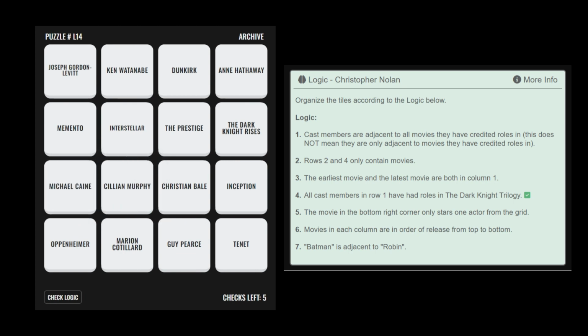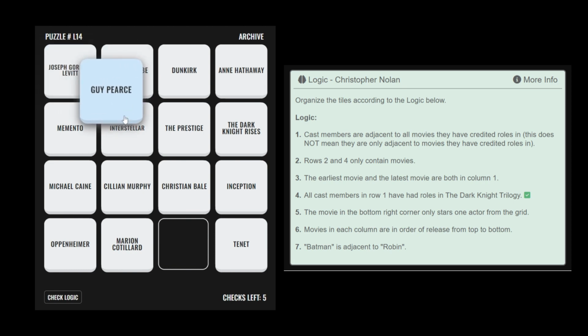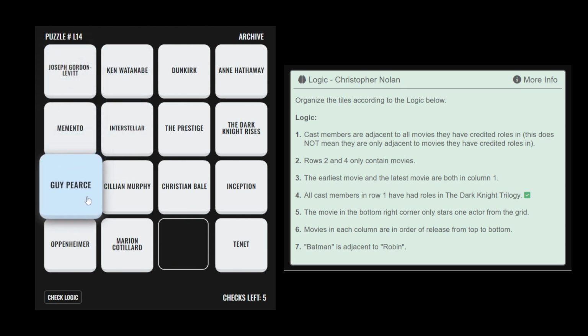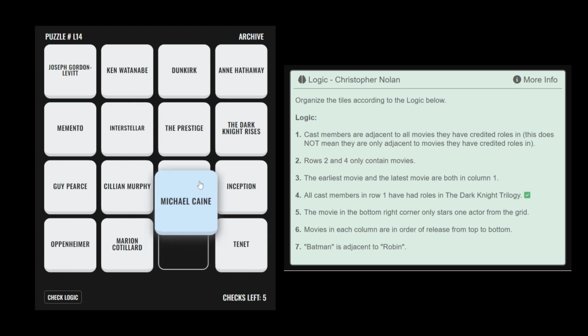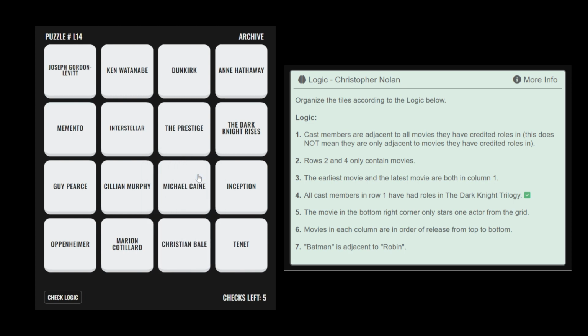Guy Pearce is featured in Memento, and now can only be placed in one of these 3 positions. However, we know from rule number 4 that all cast members in row 1 have had roles in the Dark Knight trilogy. Therefore, Guy Pearce can only be placed in this position in row 3. Michael Caine has a credited role in 5 movies present on the grid. For the same reasons as Cillian Murphy, the only position he can be placed is here. This position is the only position left that will allow him to be adjacent to at least 5 movies.